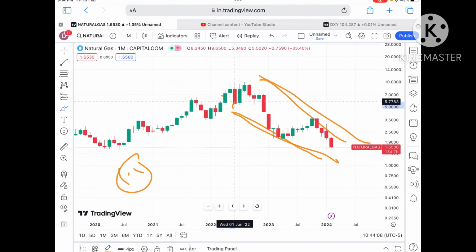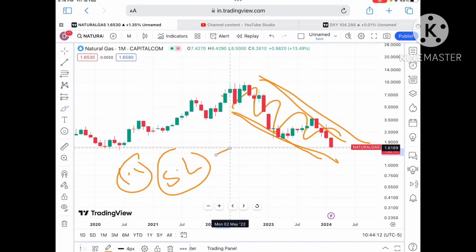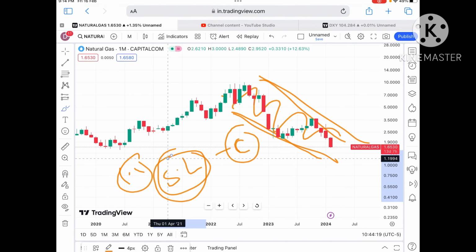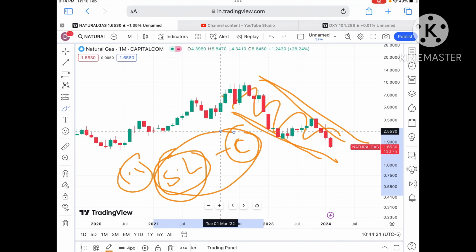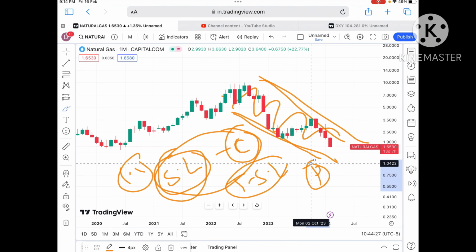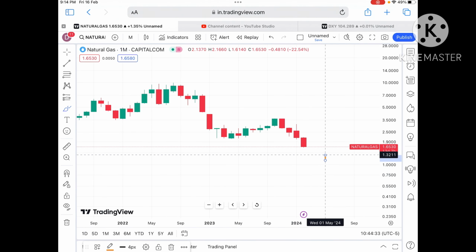Okay, now as I've already explained, the market is always in a downtrend, but you can see green candles are also forming. So you have to set your SL, because you never know when the market will rise, because the market is always uncertain. Only SL will save your capital. This is for when you are entering the trade, but once you are in profit, always try to trail your profit. If you are not trailing your profit, you will lose your capital. This is very important.